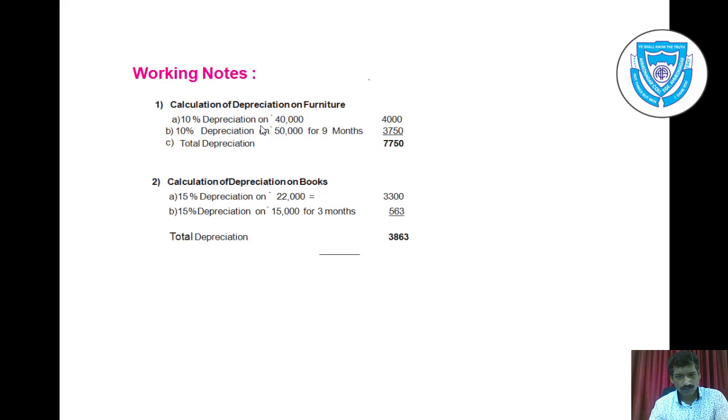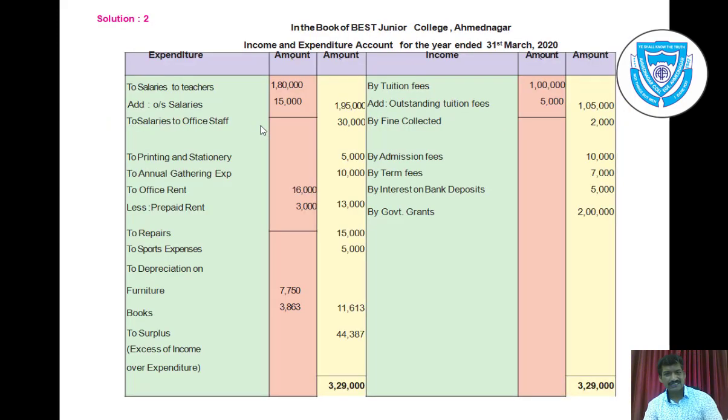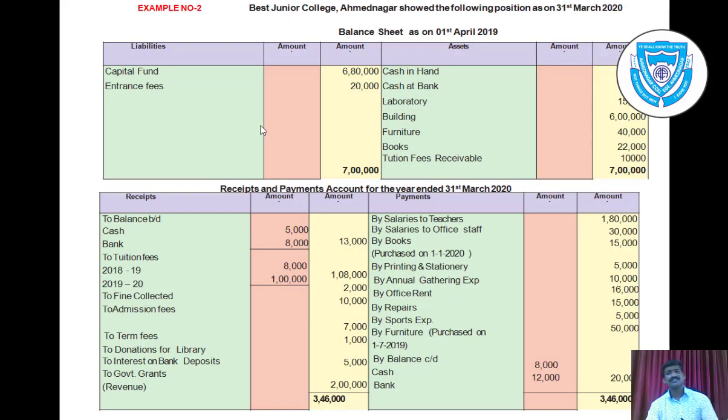Furniture total depreciation is 7,750 and books 3,863. You can see here that this depreciation is charged: furniture rupees 7,750, books rupees 3,863. That means total depreciation debited is rupees 11,613. So once again check whether all the items are considered here.